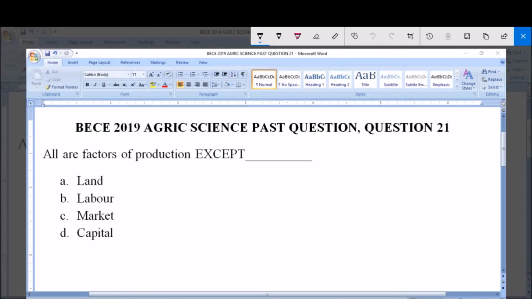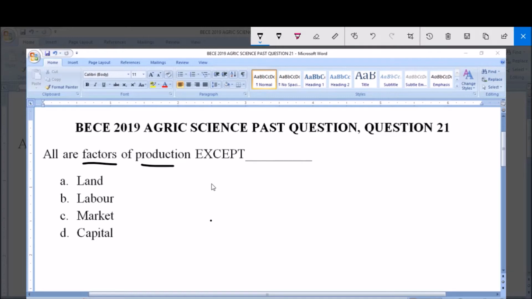Today we're going to be dealing with BECE 2019 Agric Science past question, question 21. All are factors of production except dash. A. Land, B. Labor, C. Market, and D. Capital. So we are asked to pick which is not a factor of production.